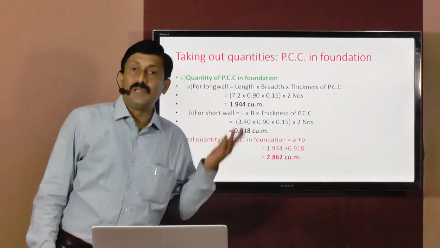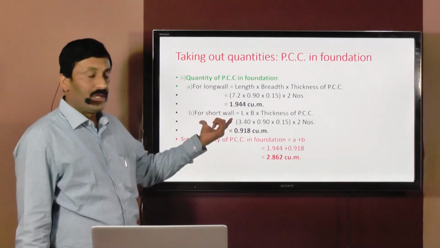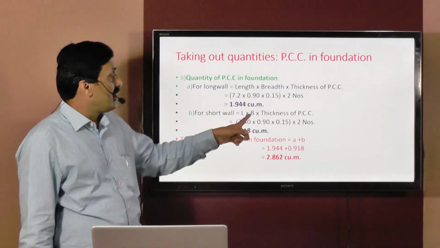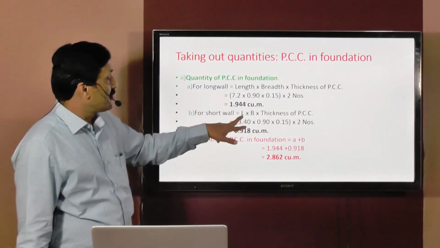At your end, you please check the calculations also. Then we consider the short wall. Short wall volume is equal to length multiplied by breadth multiplied by thickness of PCC. Now what is the length of short wall?